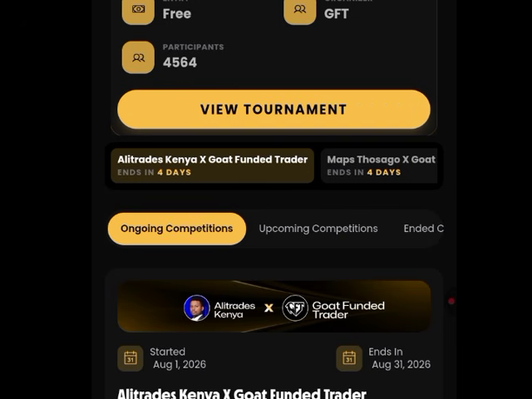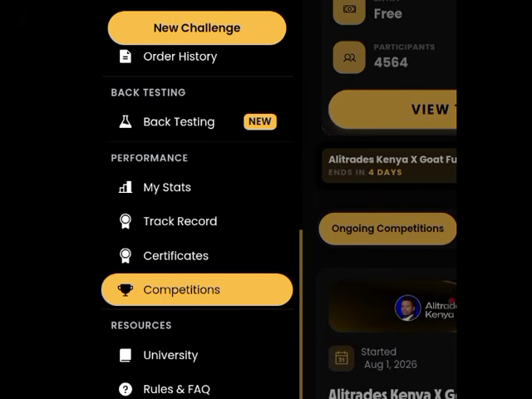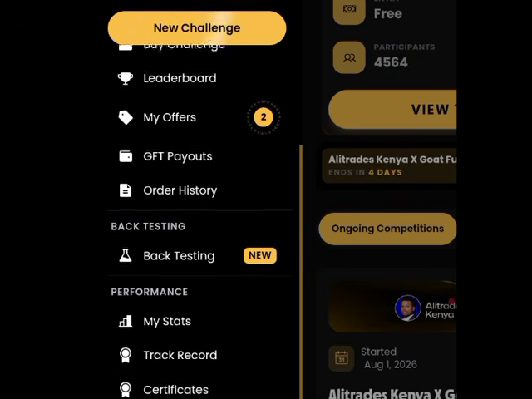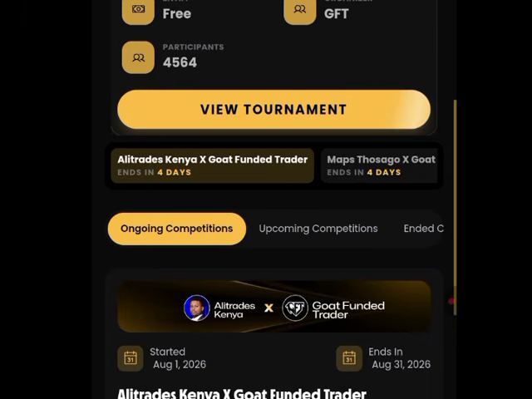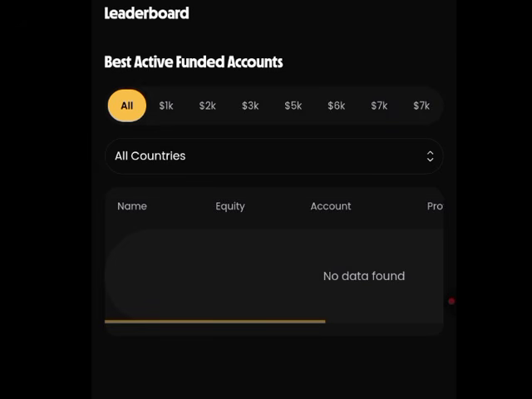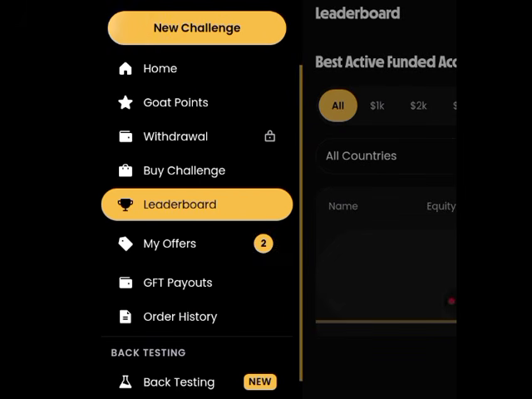Now to check the leaderboard, all you have to do is just click on the menu button again. Click on the menu button and click on leaderboard right here. Click on leaderboard and you have this right showing on the screen. Now this right here will show the data of your trading activities.